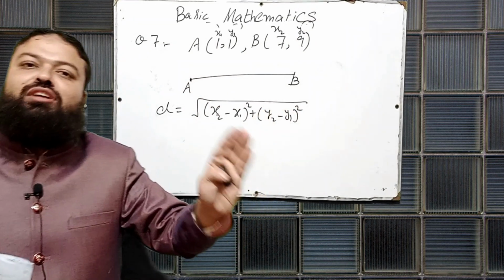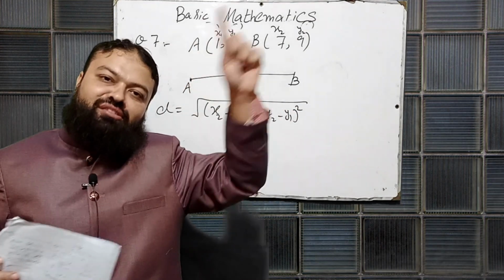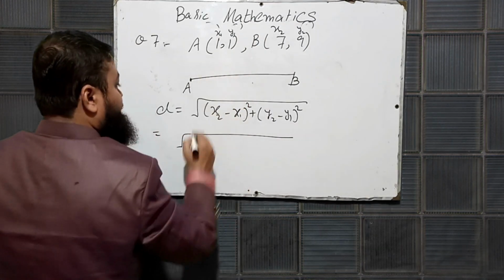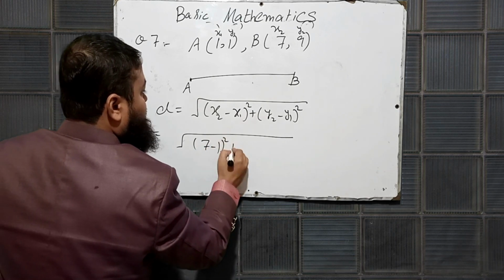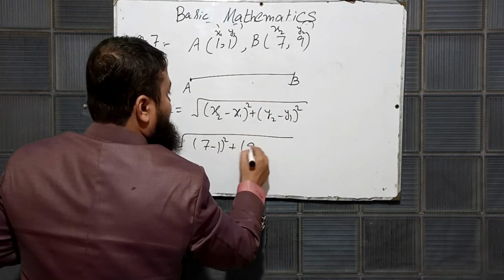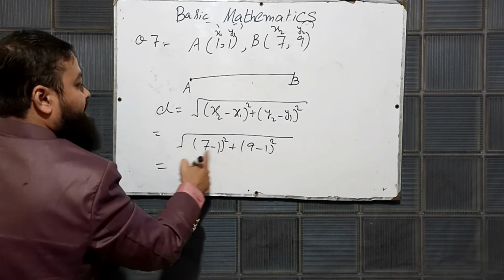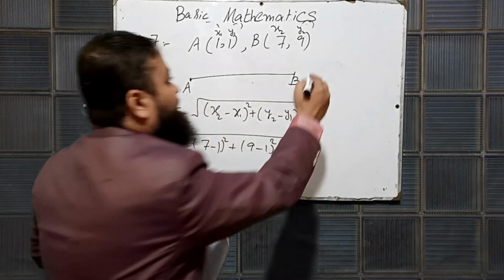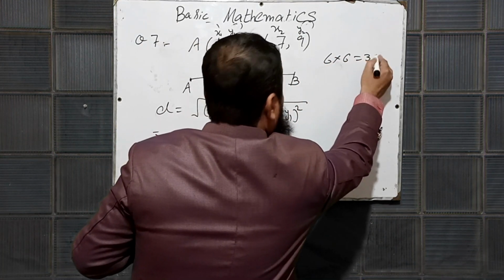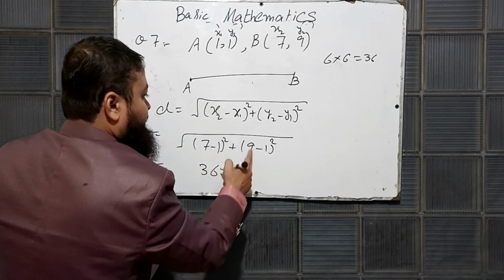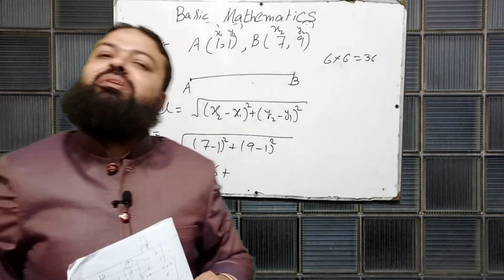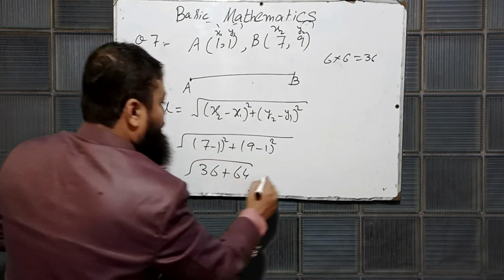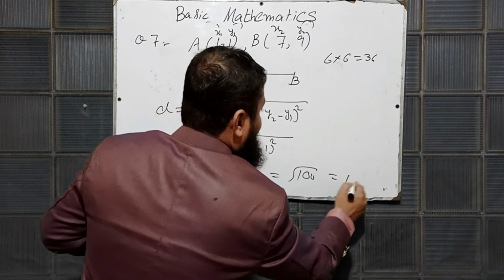x2 minus x1 whole square plus y2 minus y1 whole square, square root. Just substitute the values now. 7 minus 1 whole square plus 9 minus 1 whole square. 7 minus 1 is 6. 6 power 2 does not mean 6 2s are 12. 6 power 2 means 6 multiplied by 6, and that is 36. Plus 9 minus 1 is 8. 8 power 2 does not mean 16. 8 power 2 means 8 8s are 64. And that is square root. It is square root of 100, and the last answer is 10.